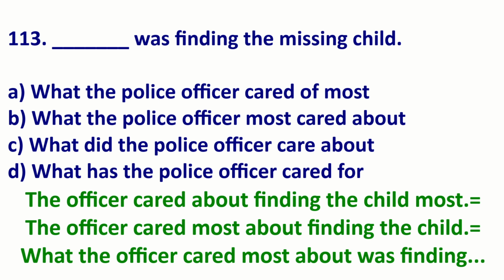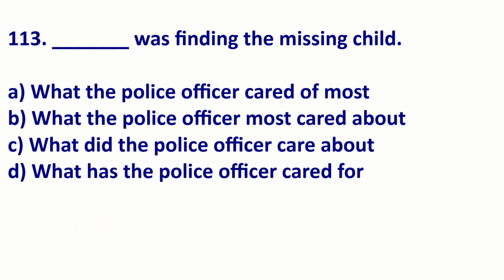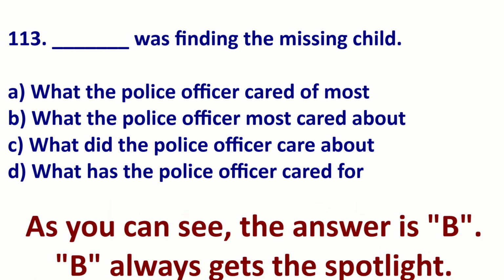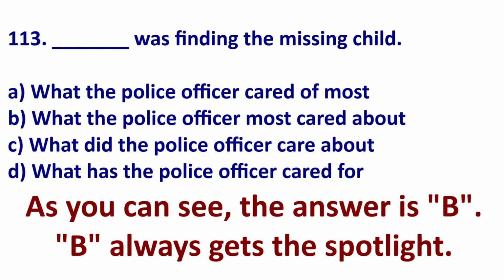What the police officer most cared about. The police officer most cared about what? So it's an object here. Was finding the missing child. This is a noun clause. So the answer, as we can see, is that lovely B.